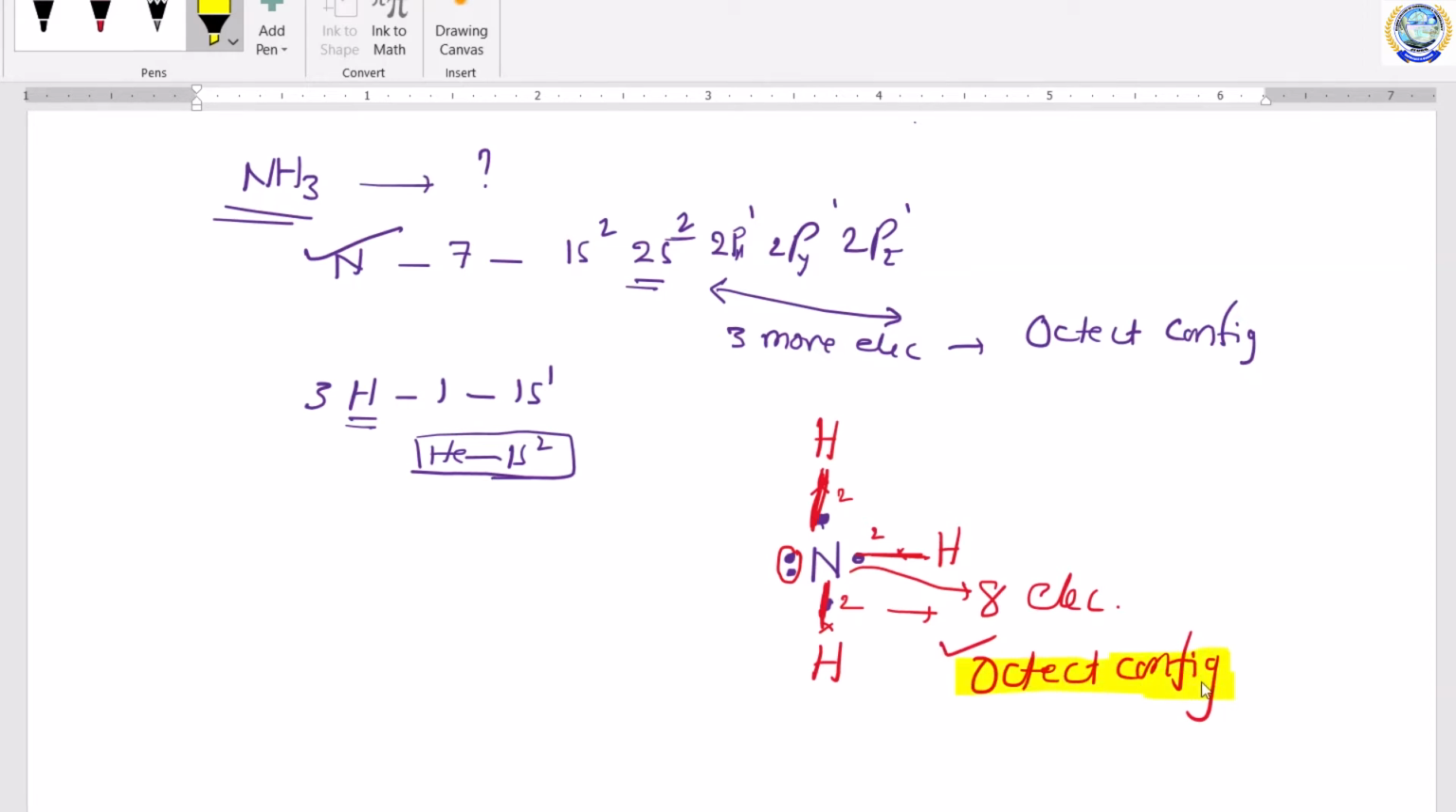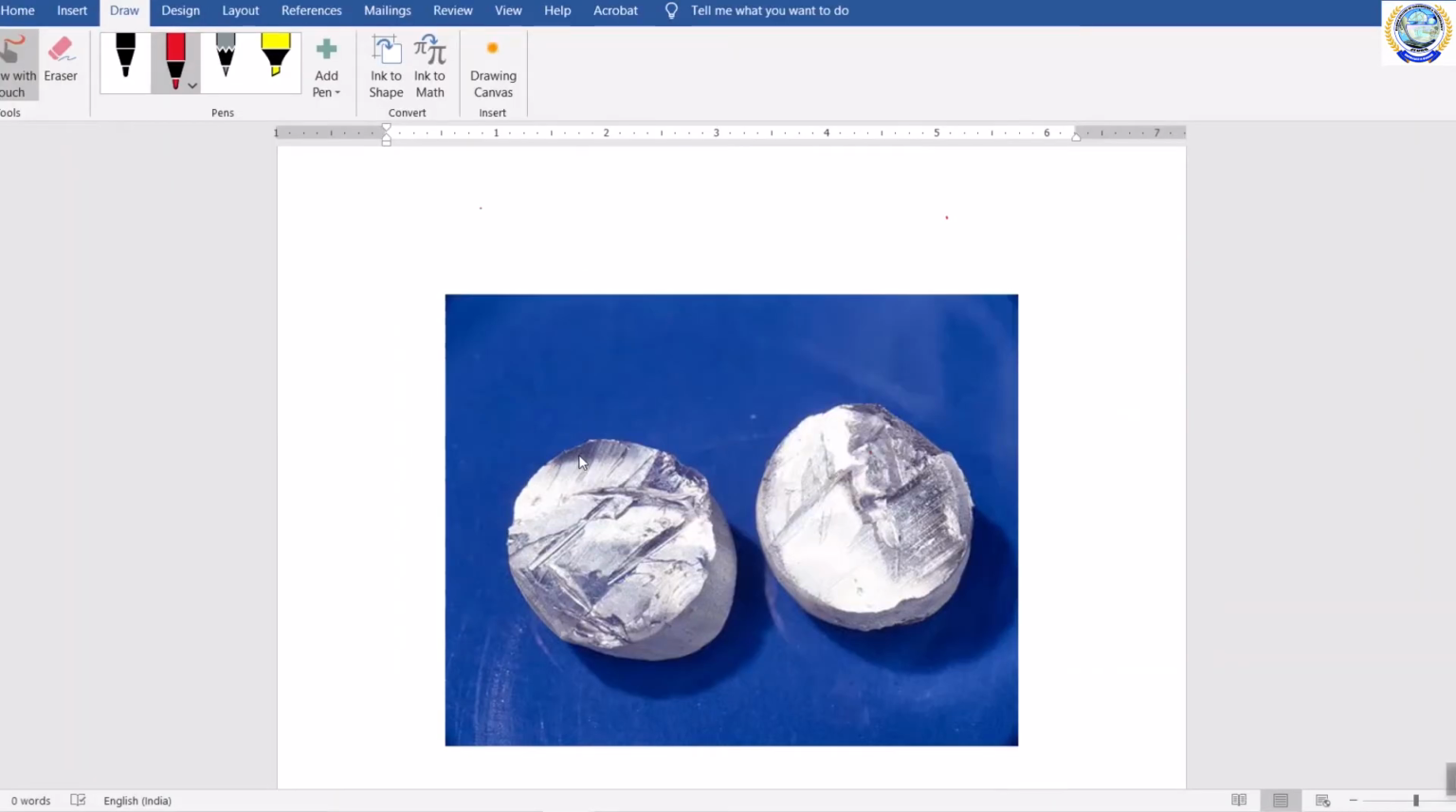But there are some elements or metals which are not able to satisfy this octet configuration. Let me show you a metal first. See, what is this metal? Yes, this metal is sodium metal. That means this whole material contains sodium atoms only, no other atom. There is no oxygen, there is no chlorine, nothing else. It is pure sodium metal.